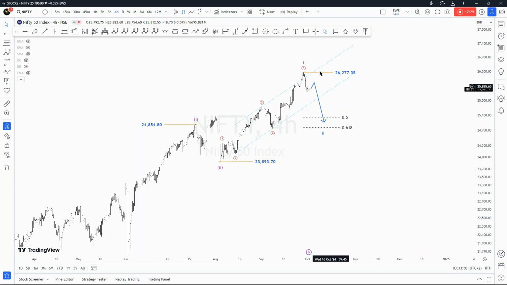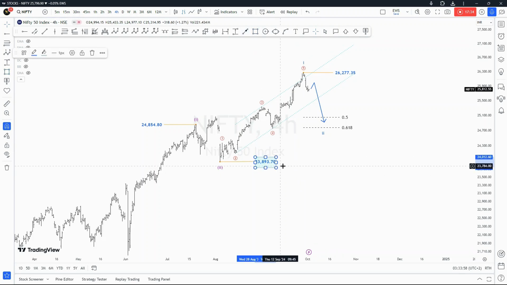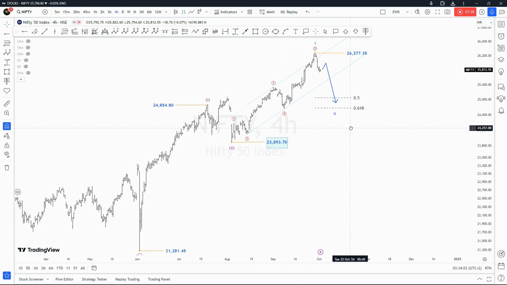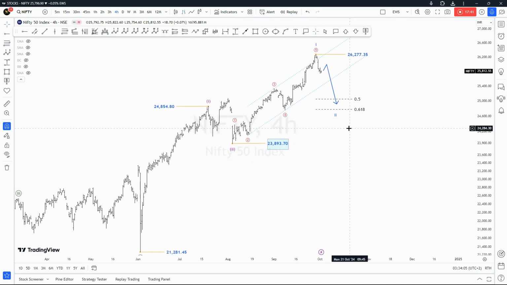So we're currently in wave two, which, as it unfolds, should not go below this price area right here, because once it does, it will mean that we have a different scenario than we actually think, and then we'll have to go back to our drawing board. But at the moment, I want the price, no matter what happens, to remain above this price right here, and then we continue to push higher, because wave two can be dangerous and will be dangerous in the case whereby we are trading against it.